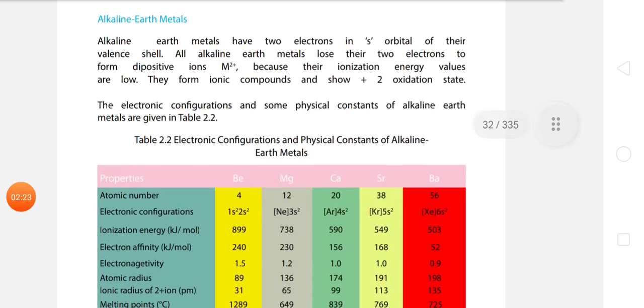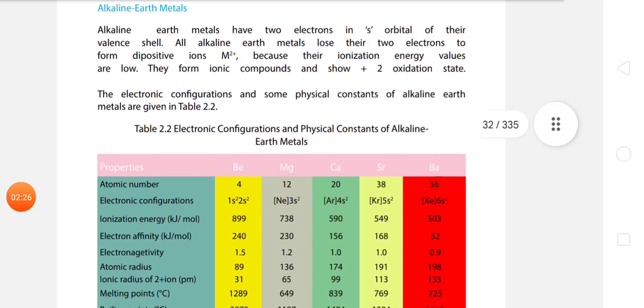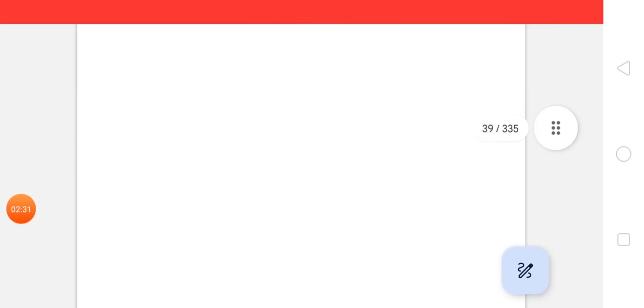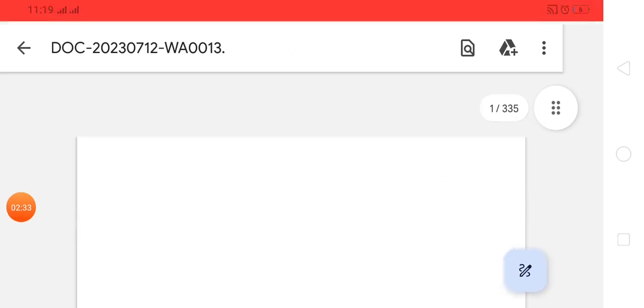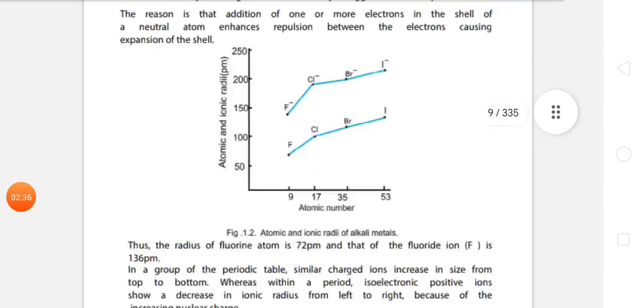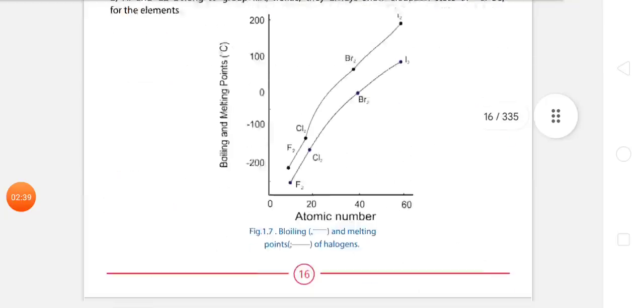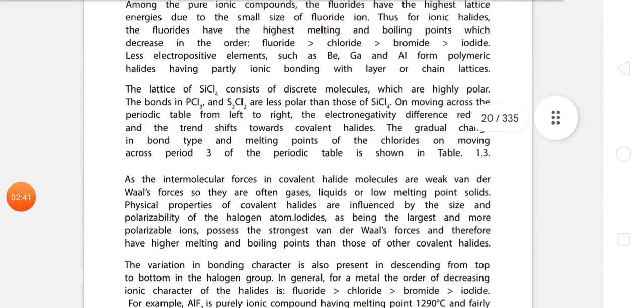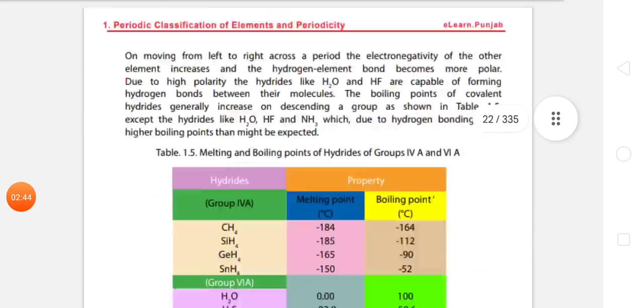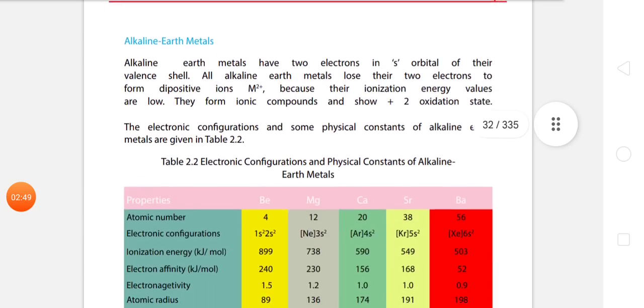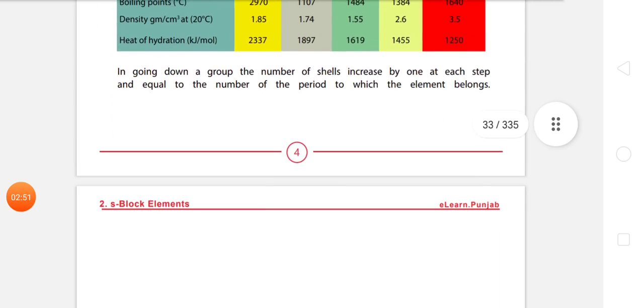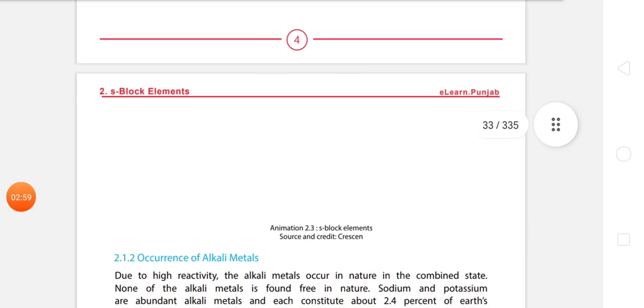The electronic configuration and physical constants of alkaline earth metals are given in the table. In going down a group, the number of shells increases by 1 at each step and equals the number of the period to which the element belongs.